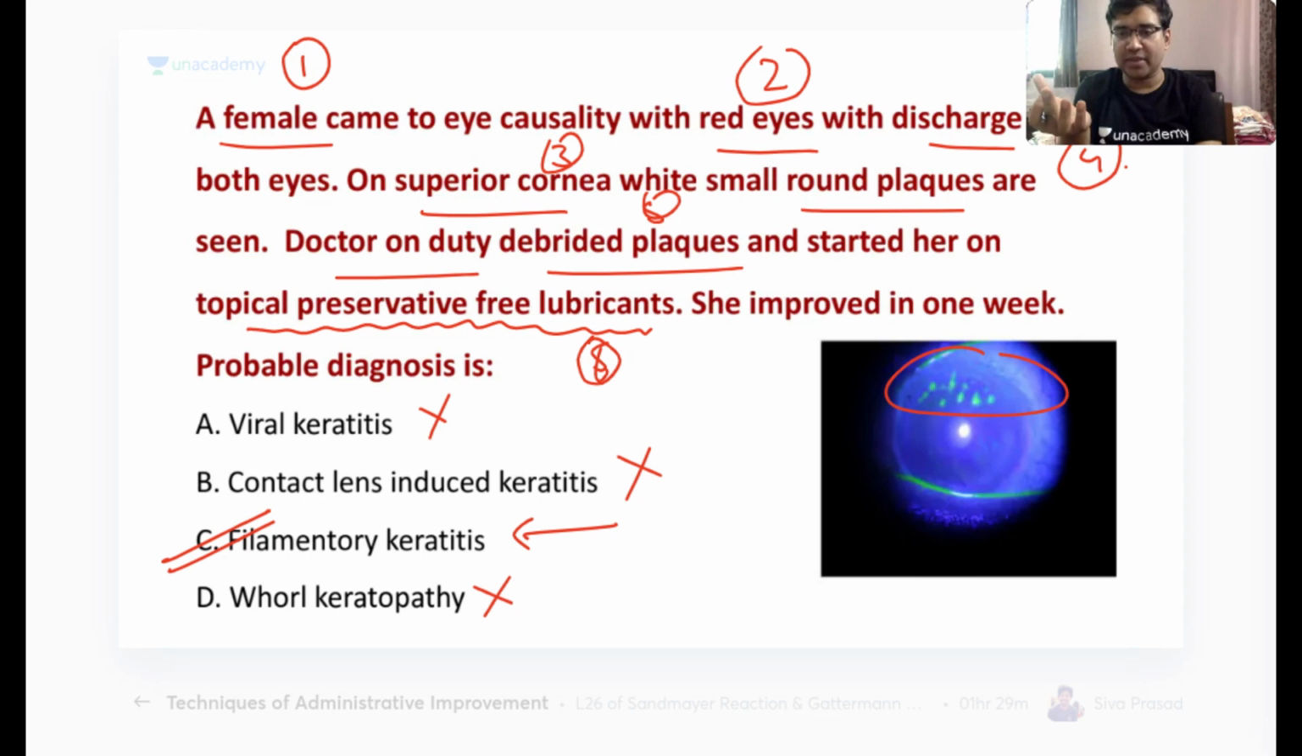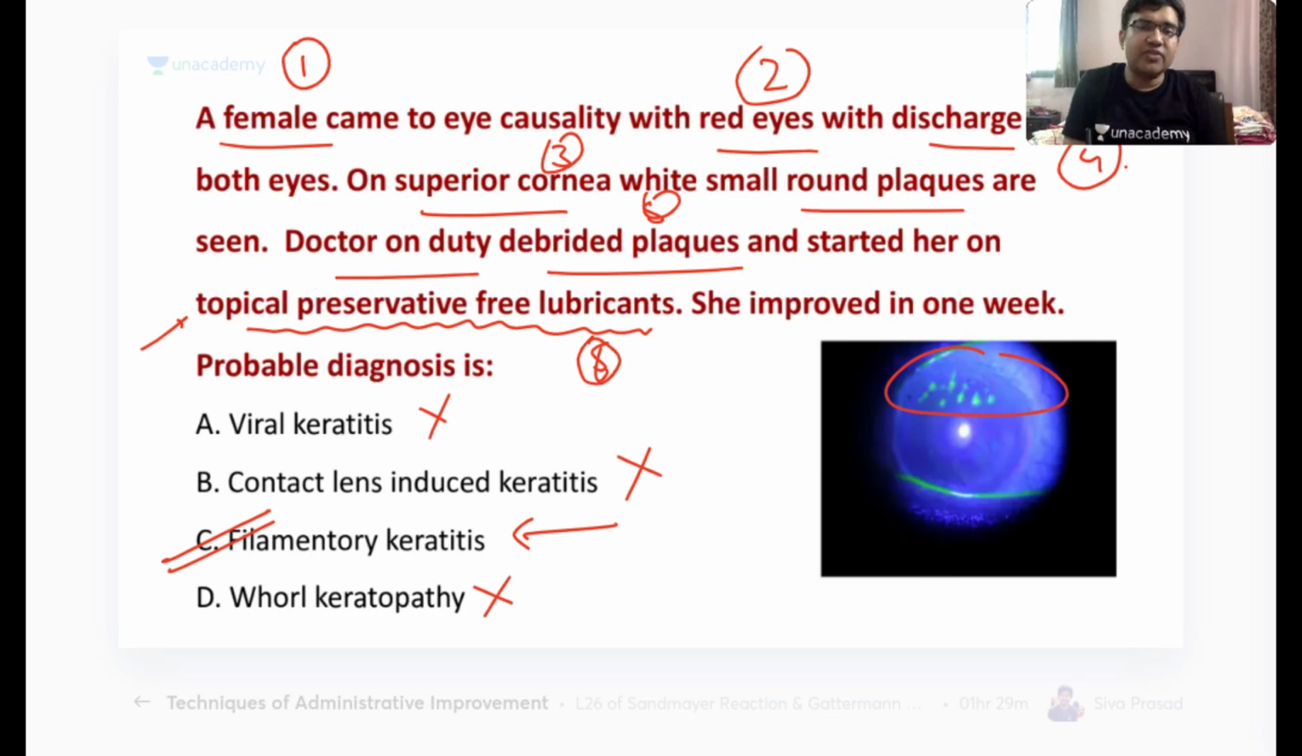Filaments can be seen in your superior cornea. Just remove the filaments. It is because of sometimes a very significant dry eye that you are getting these things, and you prescribe topical preservative-free lubricants. Can anyone tell me what is the drug which is used as a preservative in the topical eye drops?